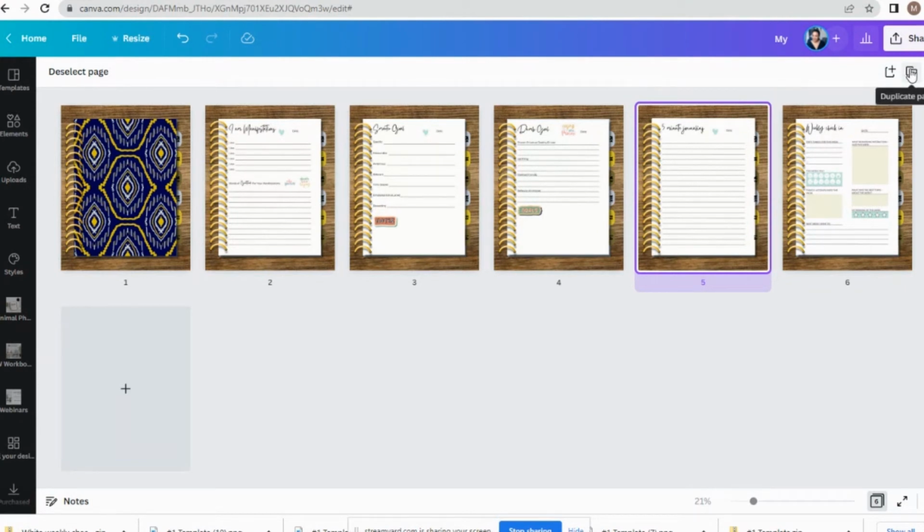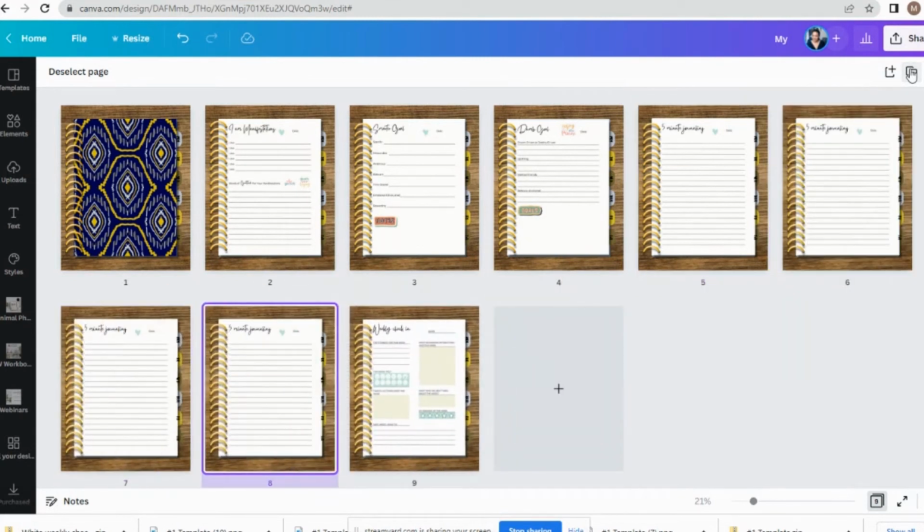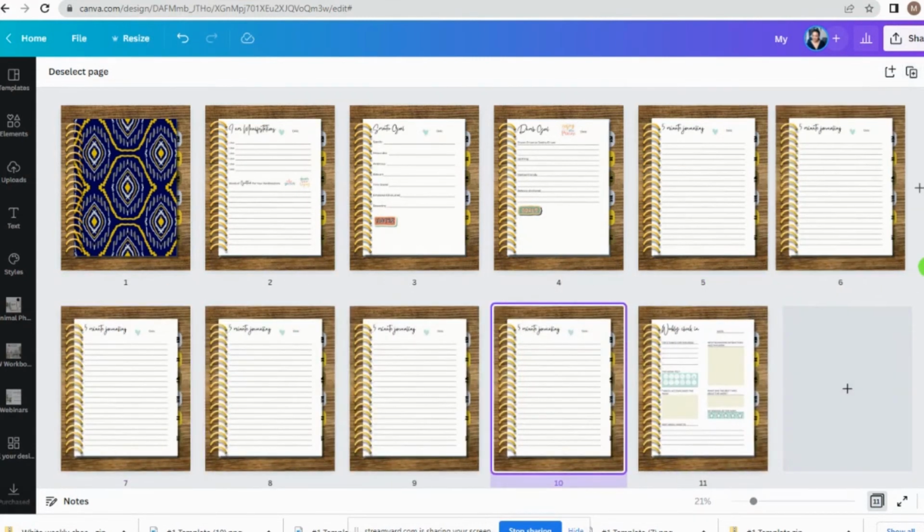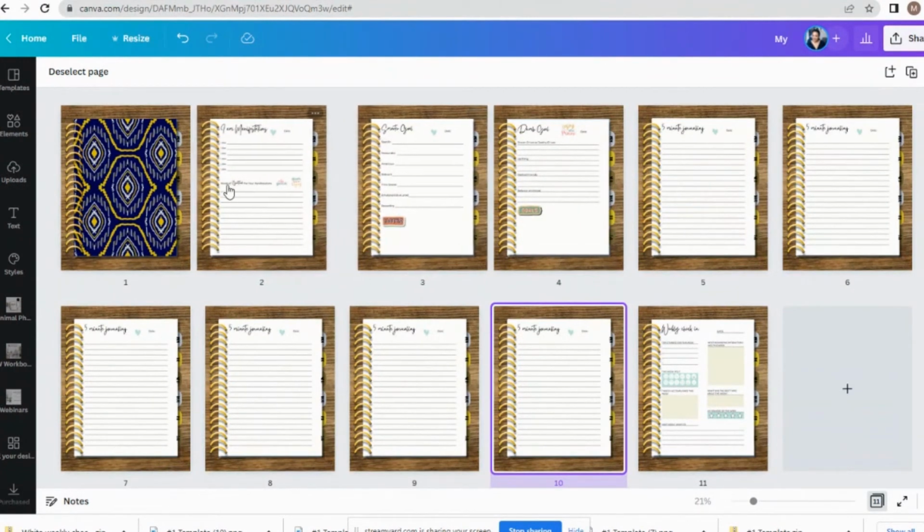So we have one here, right? So we're going to do 2, 3, 4, 5, 6. So we're going to add those pages just by clicking the copy button up here, the duplicate button. Now we have all of these. So say, for instance, you say, okay, these are all the base pages, but now I want to make sure they have enough for a month.